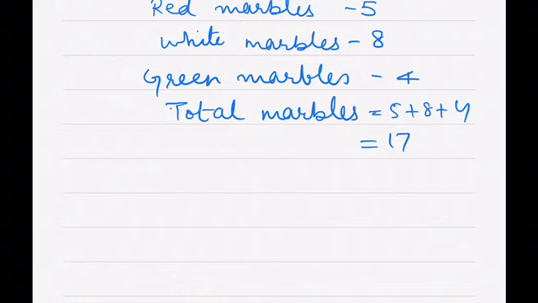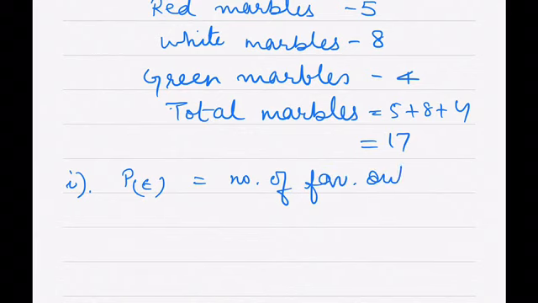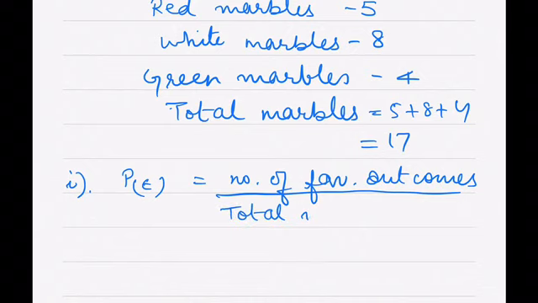So now we know the total marbles in the bag. Now suppose we take out a marble, what is the probability of getting a red marble? Again you can write the probability of an event is equal to number of favorable outcomes by total number of outcomes. So that is my formula.